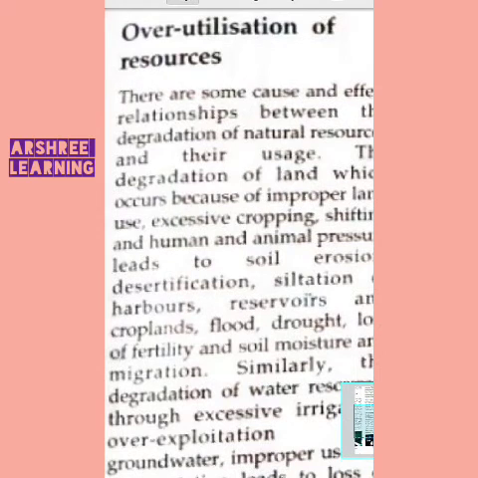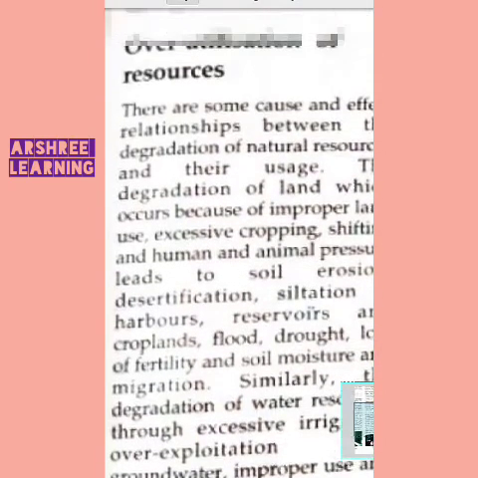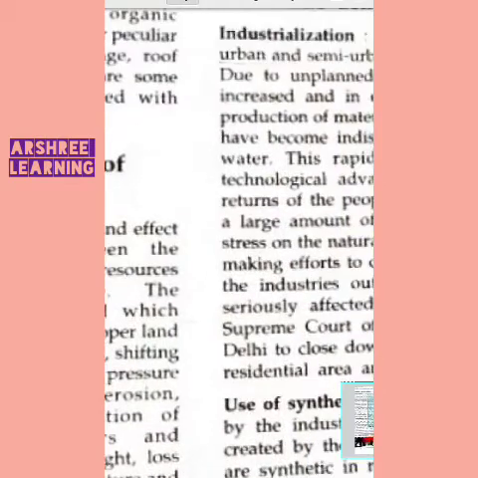Overutilization of resources has affected the relationship between the degradation of natural resources and their usage. The degradation of land, which occurs because of improper land use, excess cropping, shifting cultivation, and human and animal pressure, leads to soil erosion, desertification (the forming of deserts), and siltation of harbors and reservoirs. These are various effects of overexploitation of resources. Similarly, the degradation of water through excessive irrigation and overuse of water has caused loss of fresh drinking water.